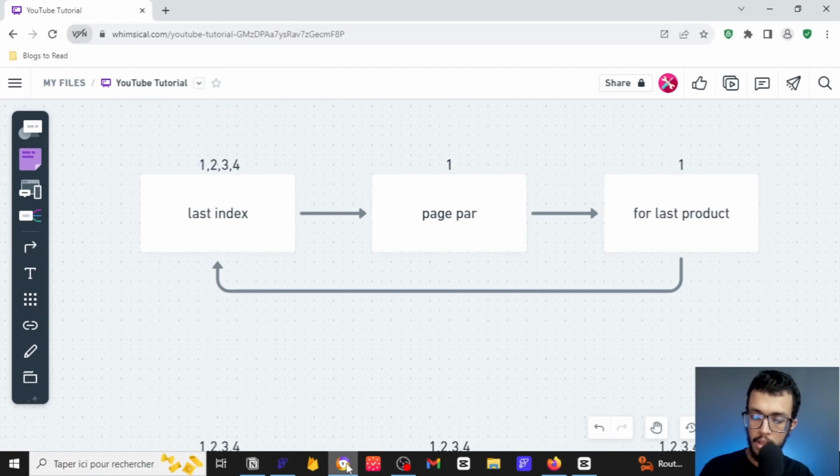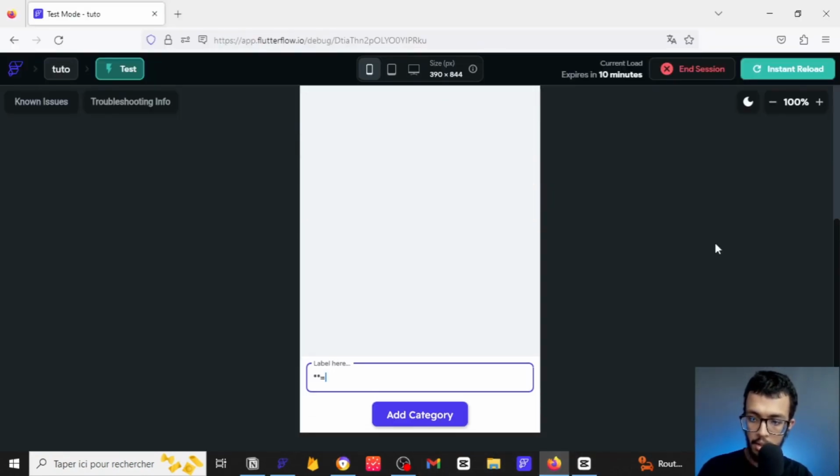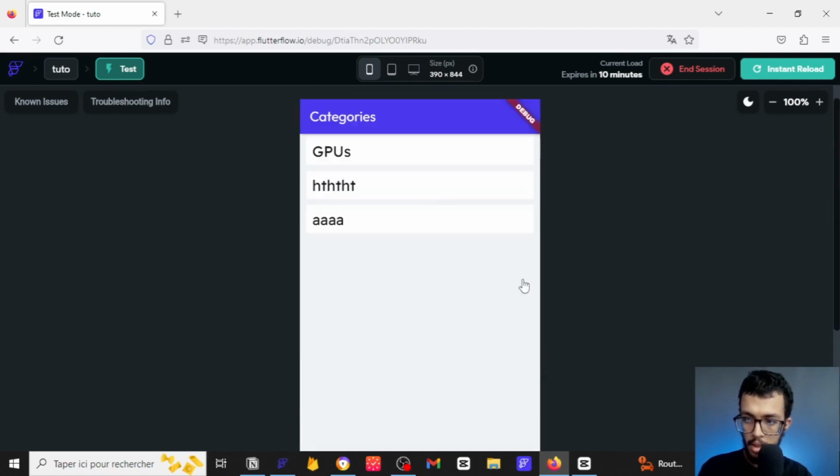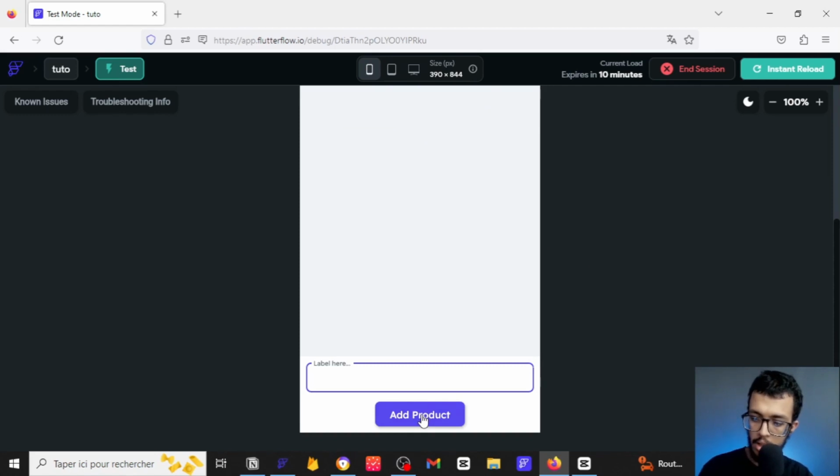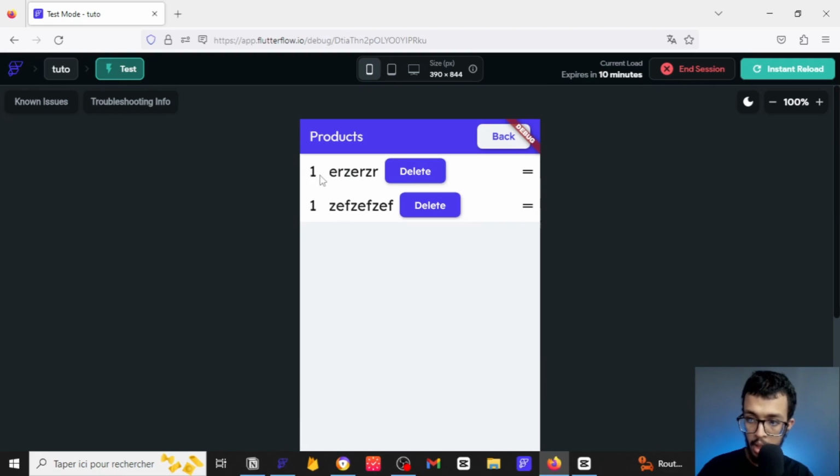To get started, I just want to explain to you an issue that we are going to face. Let's first start by showing you that in action. If I create a new category, so here it is, and I start adding random things, if I keep clicking make a random thing, you see that both of them have the same index. And if you want to see the things differently, like 1, 2, you need to first reorder them so you can see them differently, but that's not how it works, and that's not actually the case.